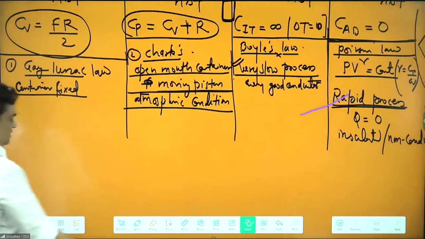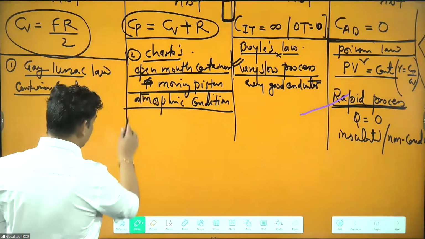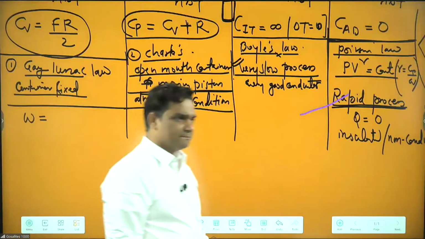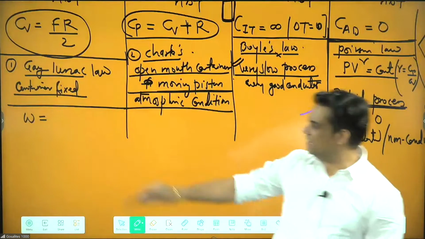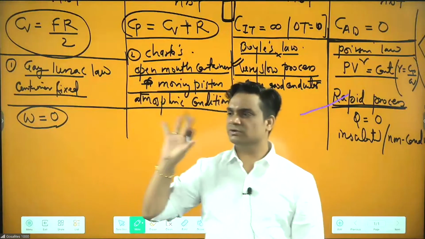What questions are they going to ask here in this one next? Your work, you need to remember for all processes. So I can say work is basically your P delta V, okay, integration of P dV we can say. So when volume is constant, there is no displacement, so work is zero.